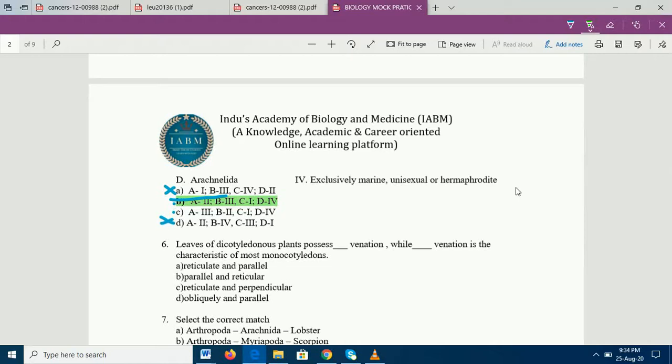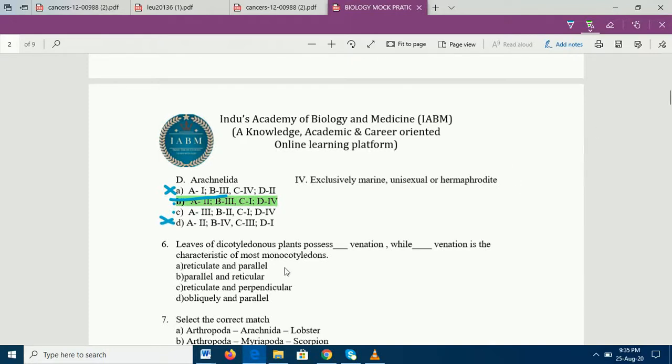Moving on to the 6th question, we all know the differences between monocots and dicots. Monocots and dicots are the examples of angiosperms. If you see the differences between monocots and dicots, there are a lot of differences. What are they? We know monocots have a fibrous root system. Dicots have a taproot system. Dicots have reticulate venation. Monocots have parallel venation. Monocots have trimerous flowers, but dicots have pentamerous flowers. So like this you have a lot of examples: single cotyledon in monocots, double cotyledon or more than 2 cotyledons in dicots.